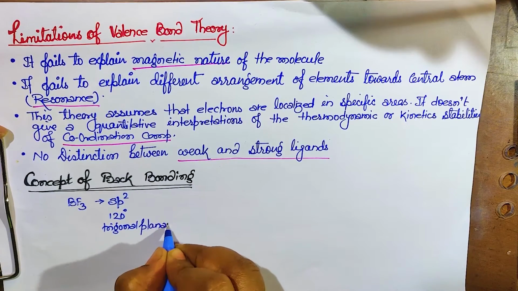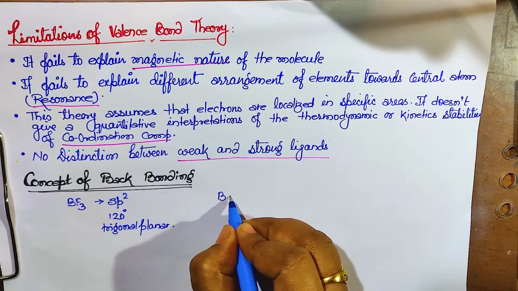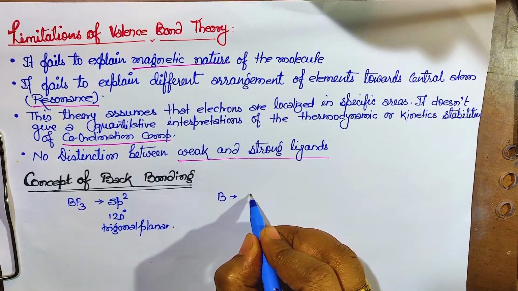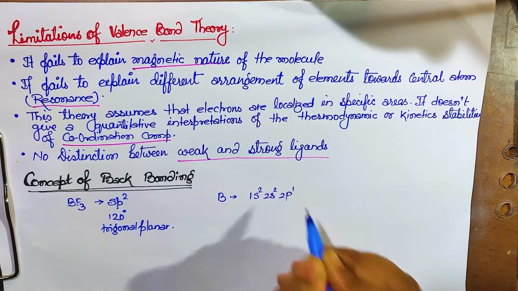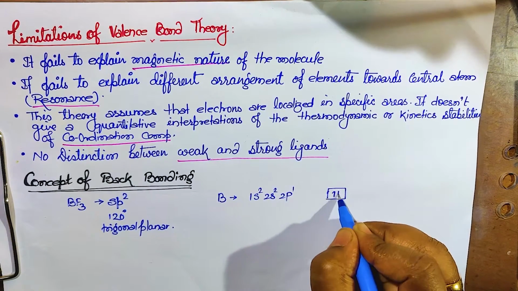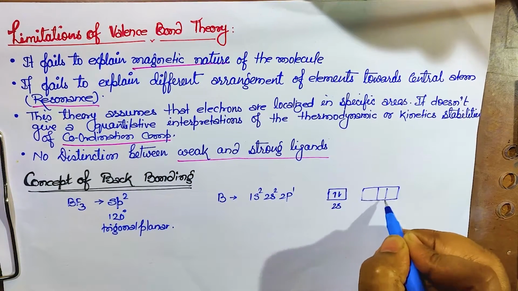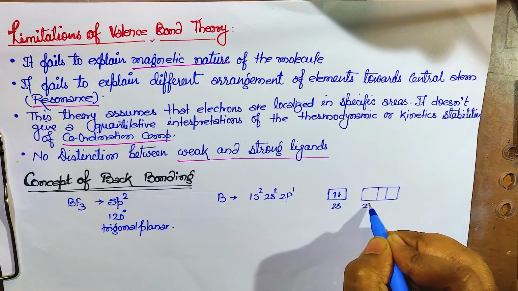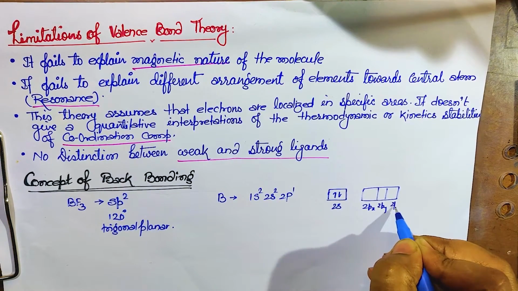If we draw the boron configuration, orbital wise, we get 1s2, 2s2 and 2p1, isn't it? So let me draw the orbital wise configuration. I am writing only 2s. This is 2s2, and this one is 2p1. So this is 2px, this is 2py, and this is 2pz.